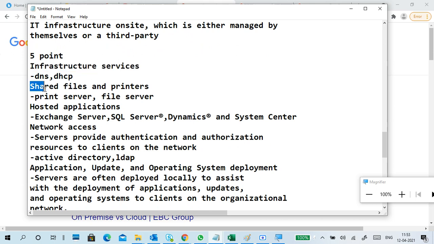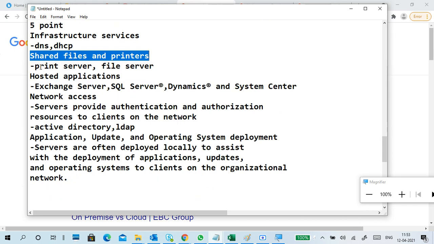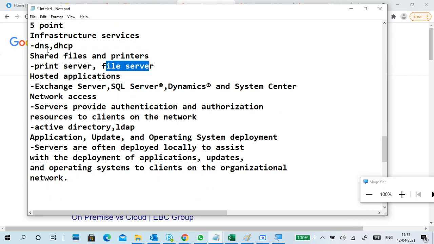A server provides shared file and printer services, like a print server and file server. Hosted application services, like Exchange Server, which you can't install on Windows 10 or Windows 8. We can install it only on Windows Server, meaning a server operating system only. SQL Server, Dynamics server. Dynamics means CRM, customer relationship management.